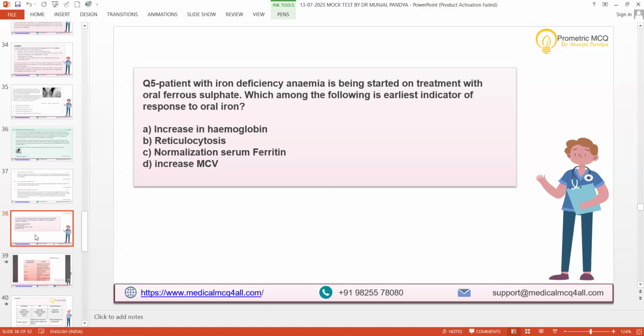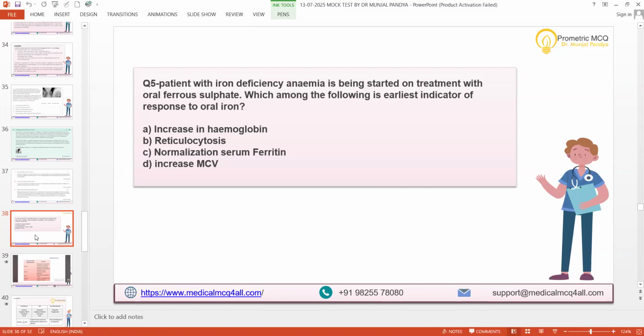Now you want to know the response, and you want to know which would be the first one to increase. By knowing which, you know this is the earliest indicator of response, that whatever oral iron you give for iron deficiency is going to work on this patient. So what's that parameter? Increased hemoglobin, right, is the earliest indicator of response to oral iron.